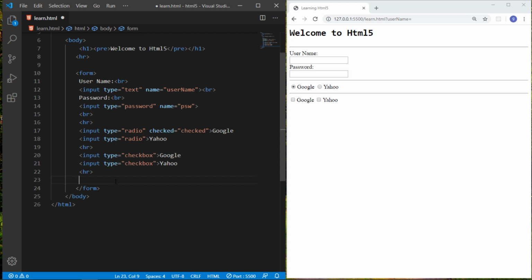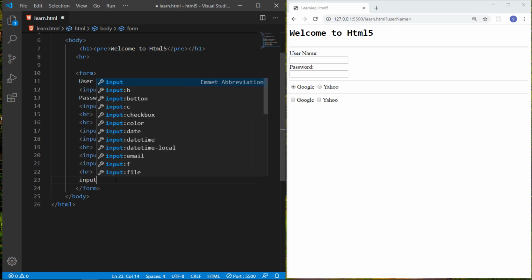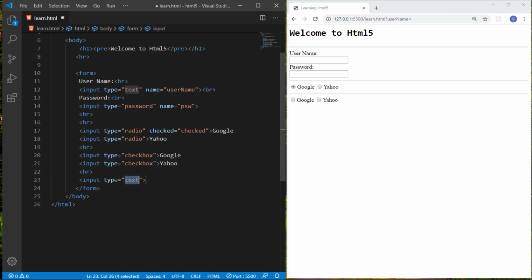And if you want to add a button to your form, definitely a lot of times you need it. One way is to use the input and give it the type button, and you have to give it the value attribute, and write here the name like subscribe.